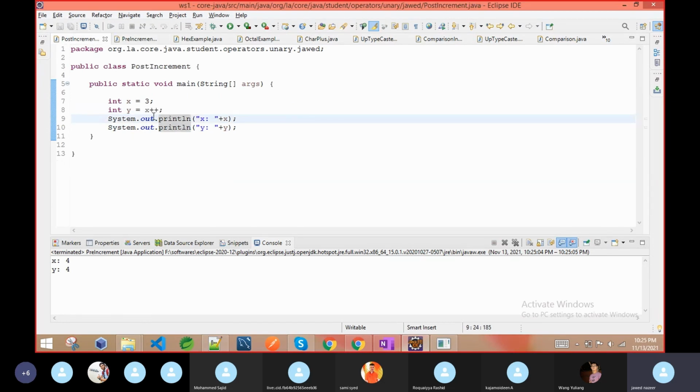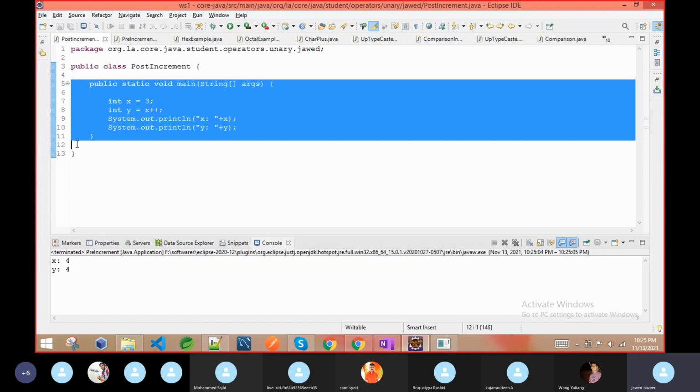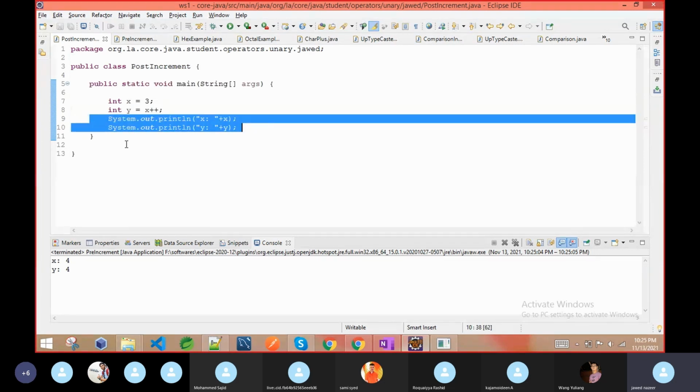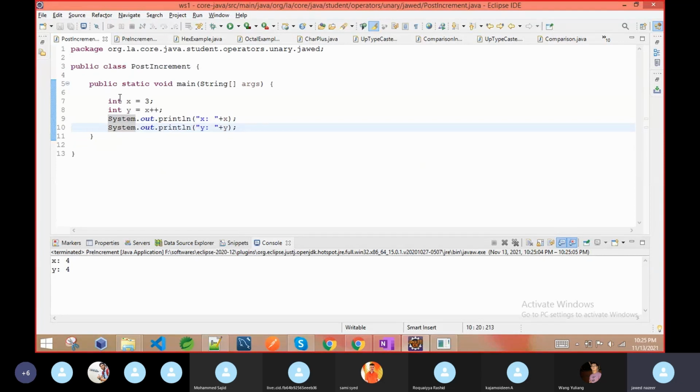See, this operation is at line number 8. Your program always executes from left to right like the English language, and top to bottom. Whenever we read English, it is always left to right and top to bottom. Our program is also executed in the same way. So it will start from here, go to this, then this, then this, then this. It's not like it will come here and then go in reverse.